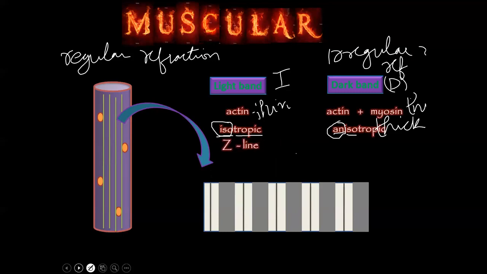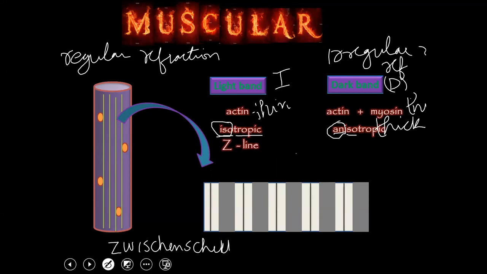Z stands for Zwischenscheibe, which means in between the discs. So the light band is bisected by a dark line called the Z line. So these are the Z lines.